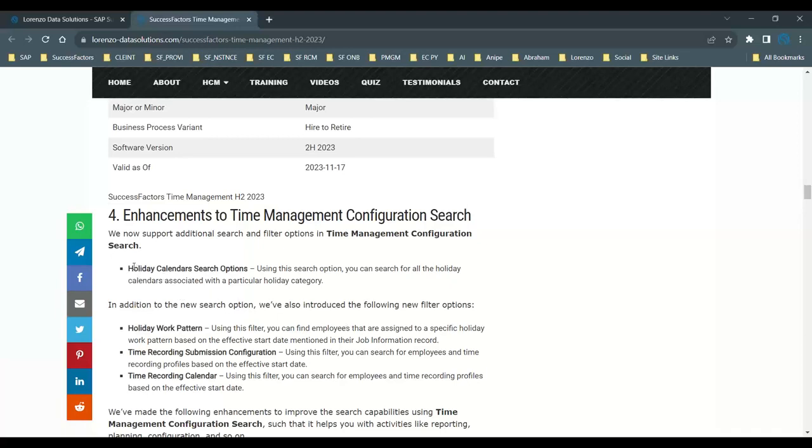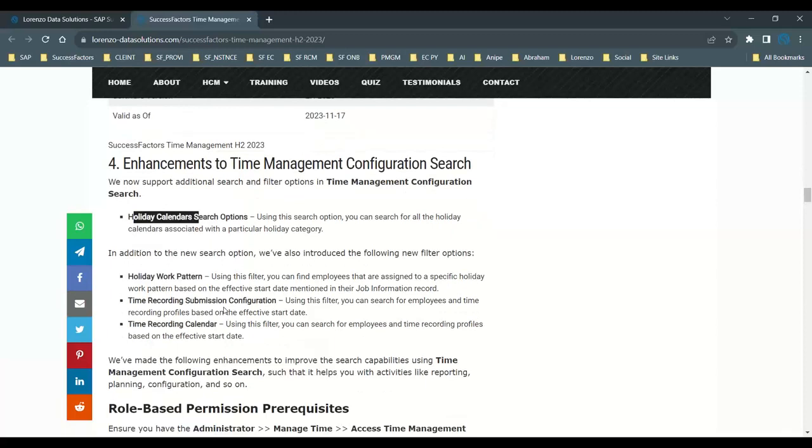It is also possible for you to use holiday calendar search options. That means using this particular option, it helps you to search for the holiday calendar which is associated with the holiday calendar. Sorry, not a calendar, it's a category.